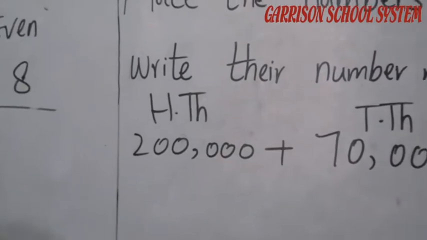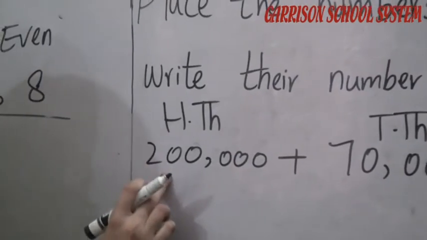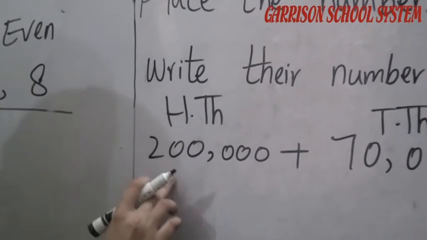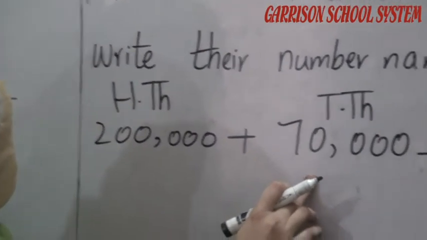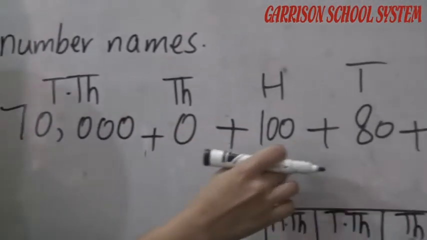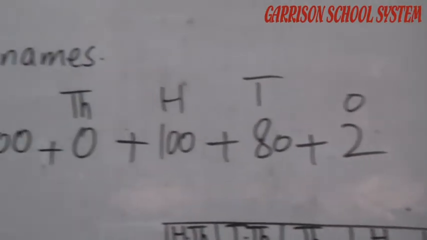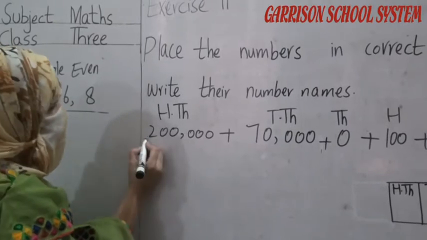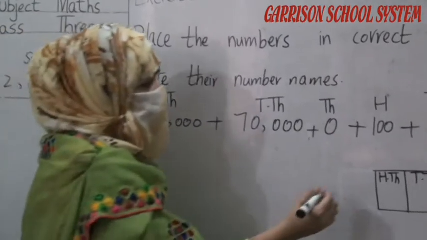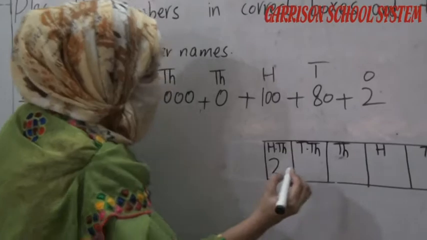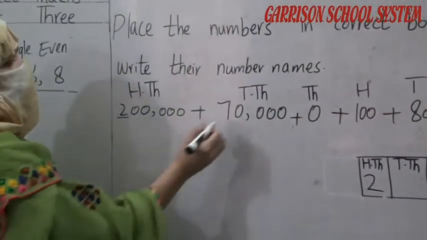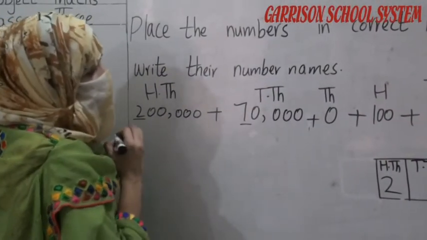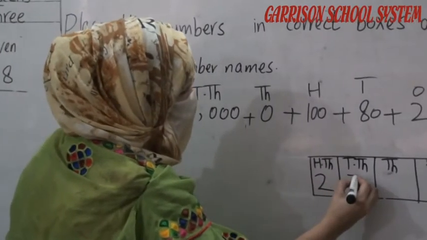Okay student, it is 200,000, it is 70,000, it is 0, it is 100, it is 80, it is plus 2. Okay student, so which number is in 100,000 place? 2 number, so we have to write here 2. Okay, which number is in 10,000 place? 7 number, so we have to write here 7.